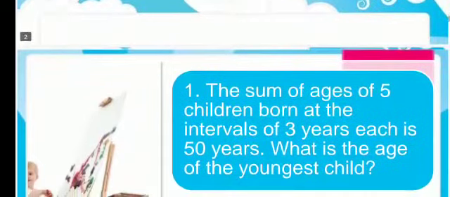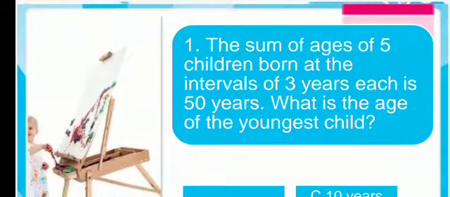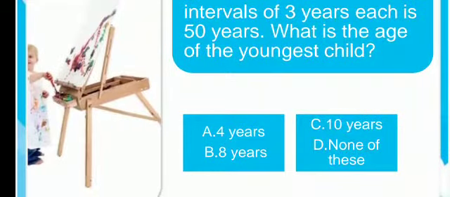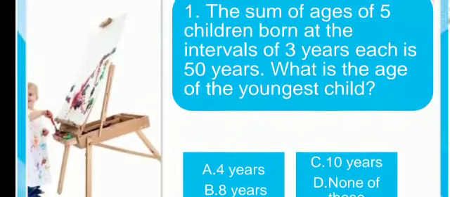Now we are going to see about the ages of many persons in a close relationship. The sum of ages of 5 children born at the intervals of 3 years each is 50 years. What is the age of the youngest child? Here 4 options are given. Option A 4 years, B 8 years, C 10 years, D none of these. What's the answer for this question?